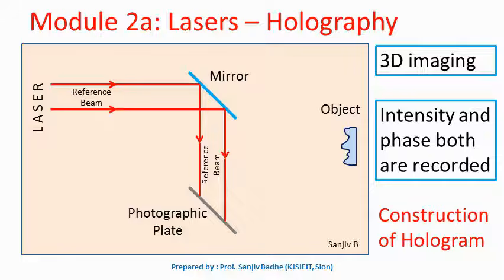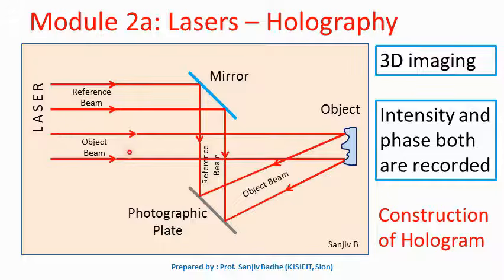Now let us see how this complete image is recorded. So for this, a broad laser beam is divided into two parts. One part is called a reference beam. This reference beam is made incident on the mirror from where it is reflected and collected on the photographic plate. So you can see this reference beam is reaching the photographic plate directly after reflection from the mirror.